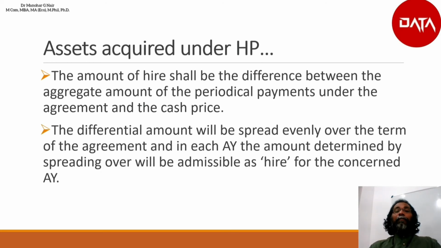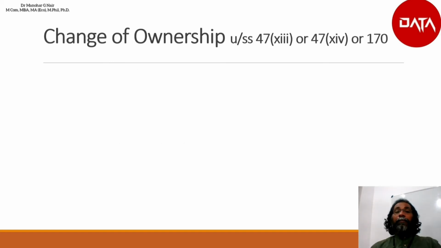The differential amount will be spread evenly over the term of the agreement, and in each assessment year the amount determined by spreading over will be admissible as hire for the concerned assessment year. The excess price over the cash price has to be absorbed as hire charges evenly spread over the terms of the agreement.